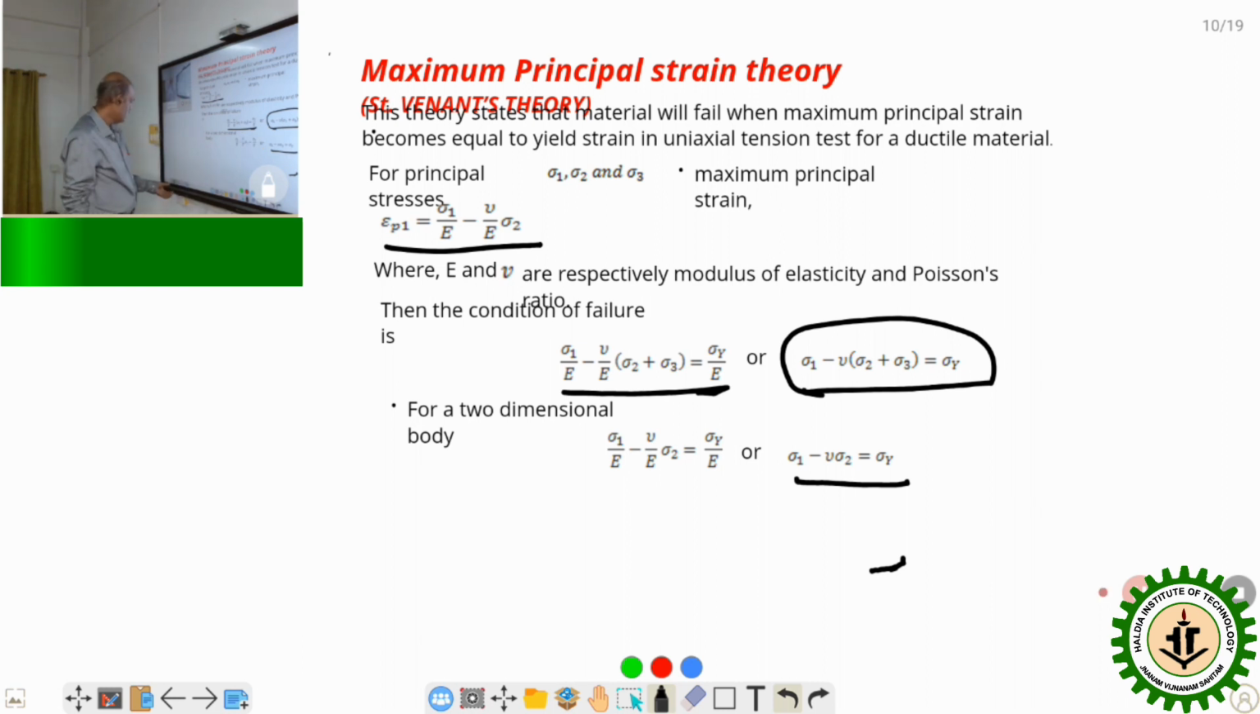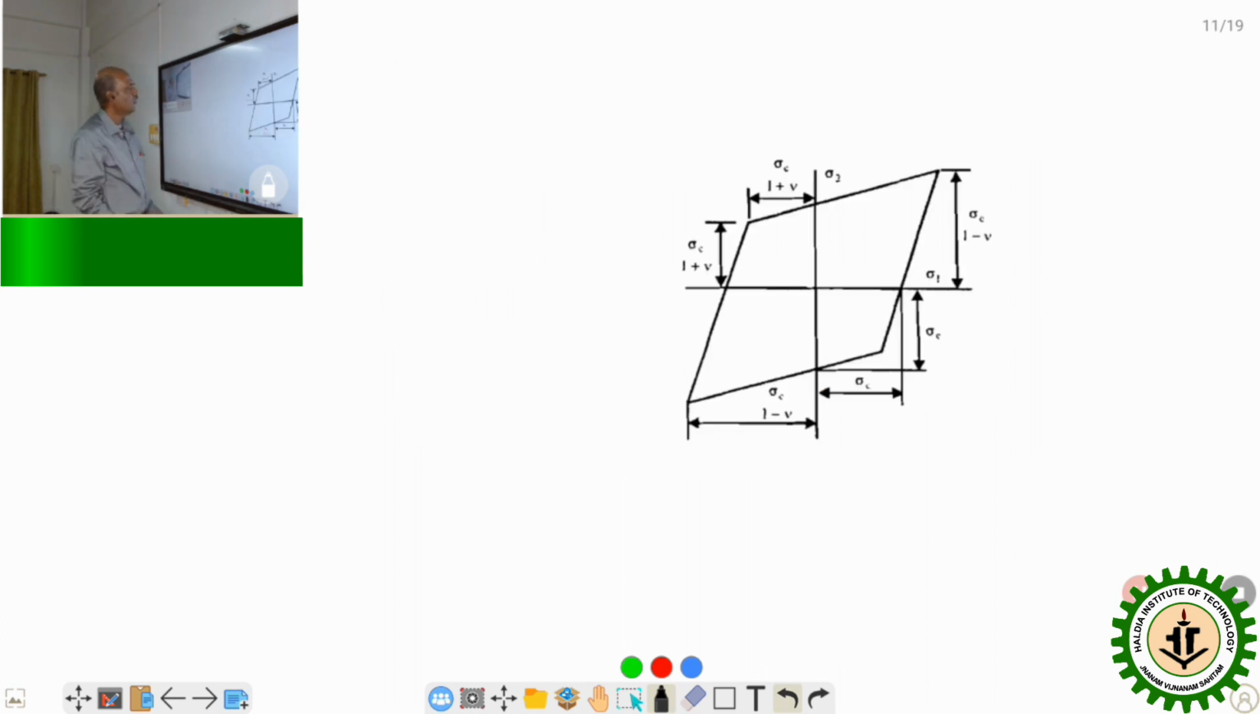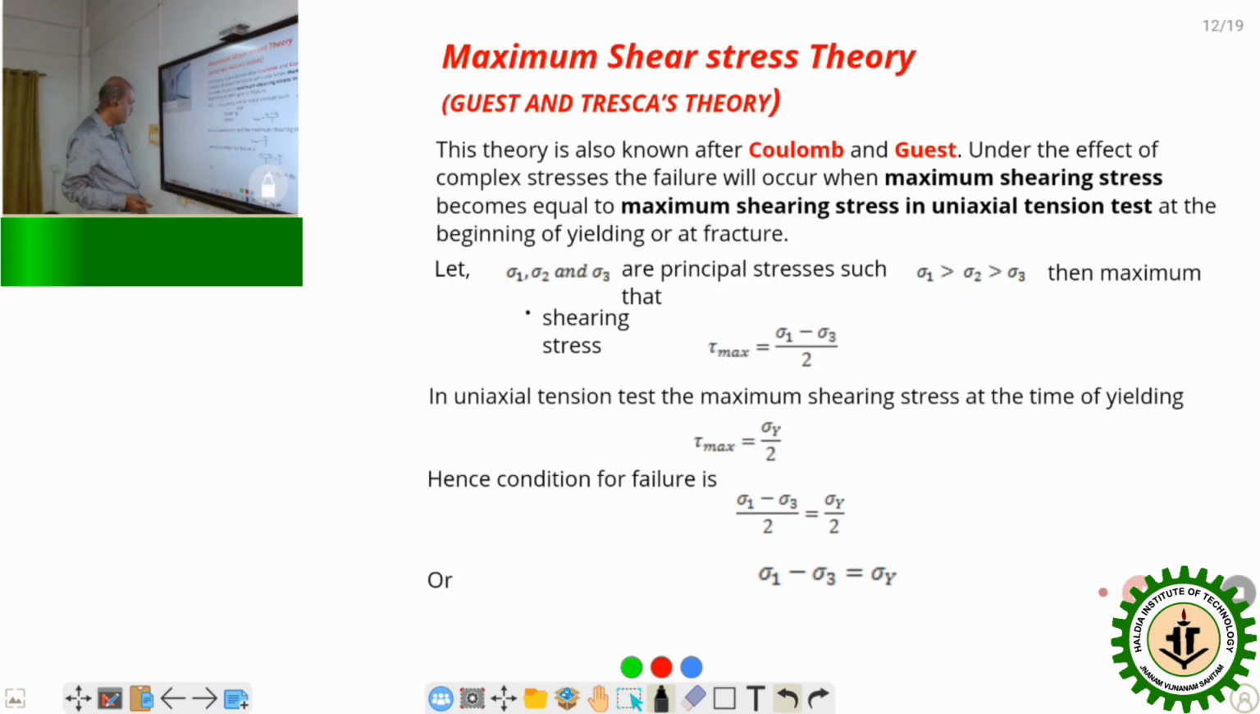And this is the maximum principal strain theory, and graphically it can be represented by this figure. So the equation we have got, if we plot it in a two-dimensional space, we will get this figure. So this is the maximum principal strain theory, applicable for ductile bodies. And the next theory is the maximum shear stress theory, which is most widely used for ductile bodies because of its